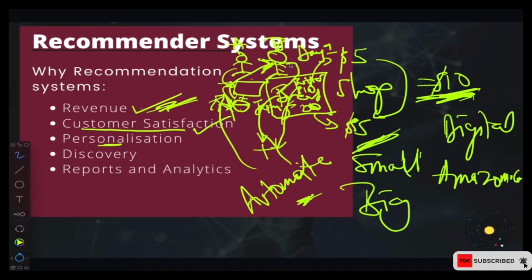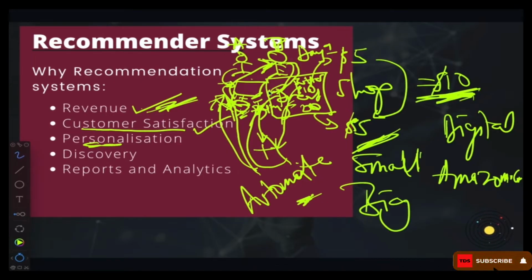So if this customer B comes again to the platform and buys bread, automatically this one will recommend jam instead of recommending butter. That is personalization. But if customer A comes, this system will recommend butter instead of jam. So that is personalization, looking at the individual preferences and recommending things that they personally like.